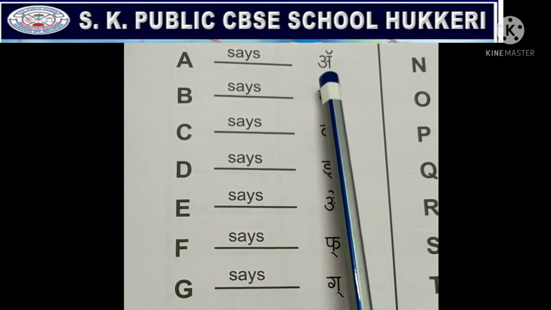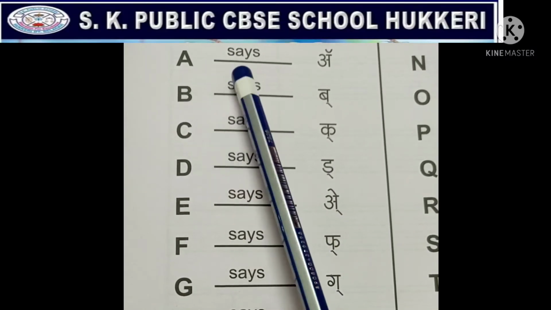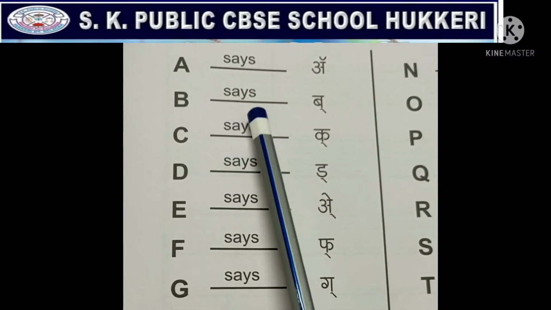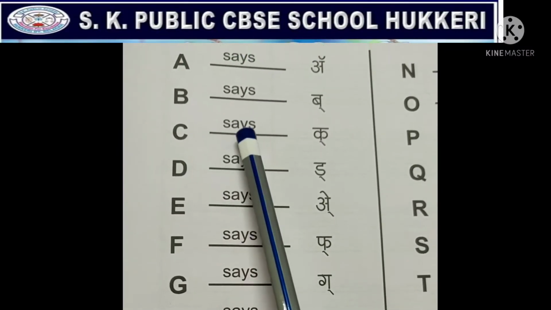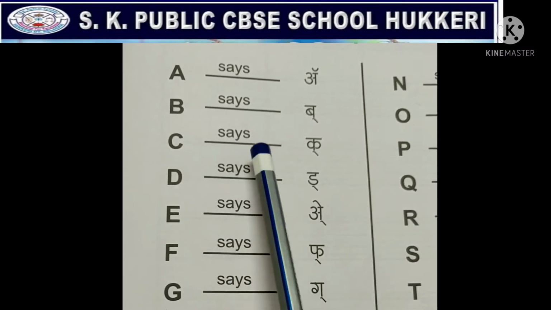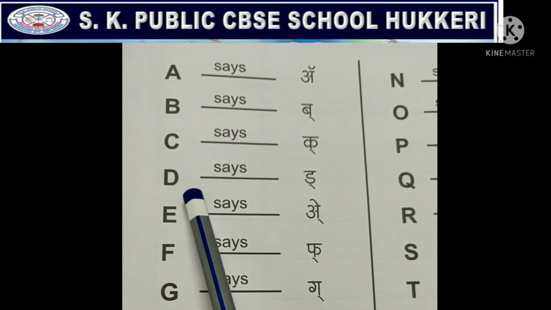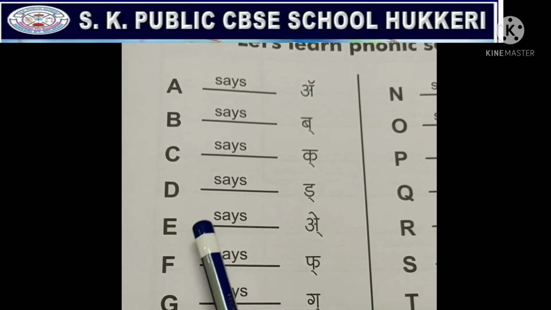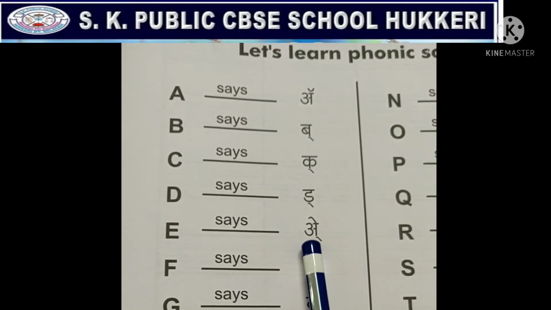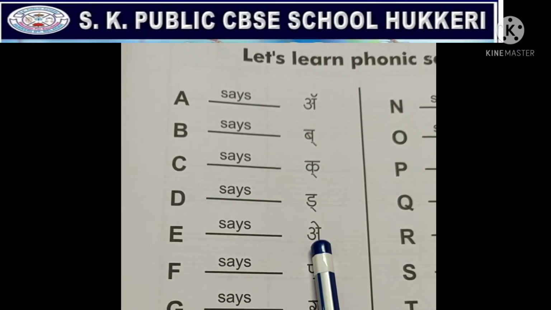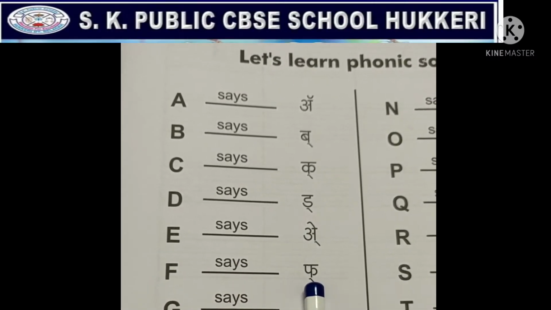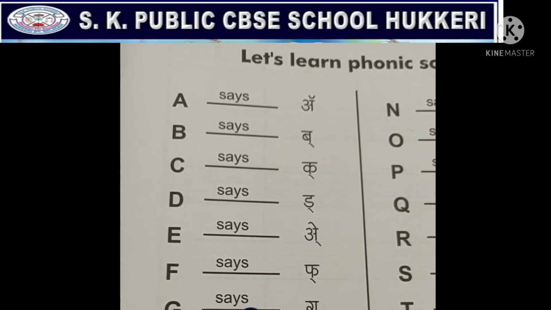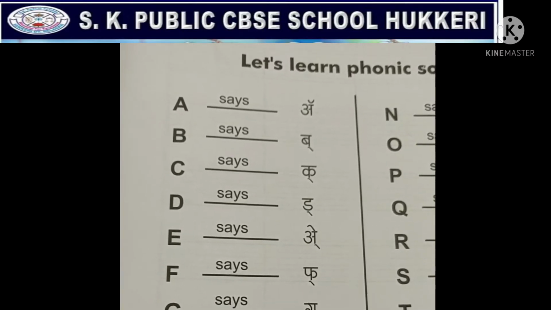A says A. Open your mouth wide. B says B. C says K. D says D. E says A. F says F. G says G.